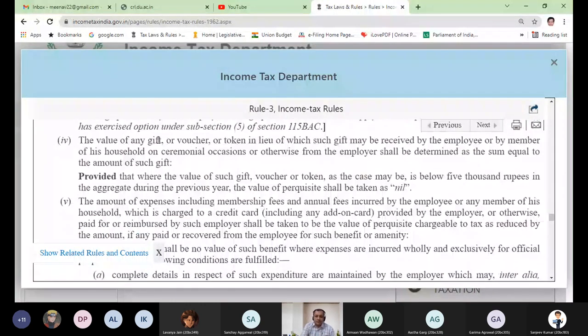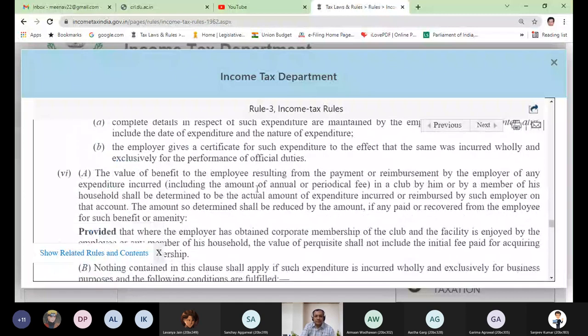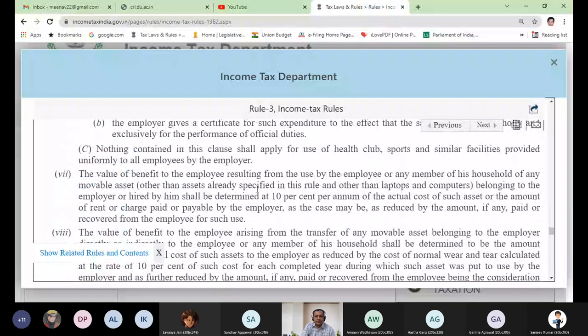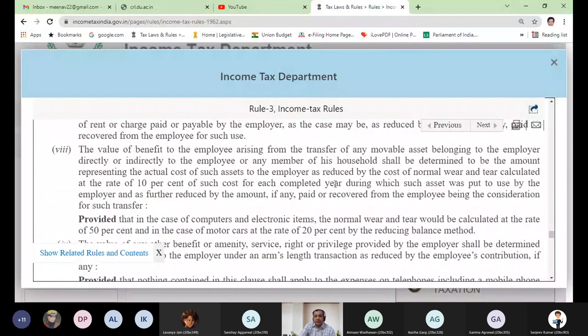Gift from the employer, credit card from the employer, use of movable asset from the employer, transfer of movable asset. I bought a car. My company has sold me a car for ₹10,000 only. Its value in the market was 2 lakh.